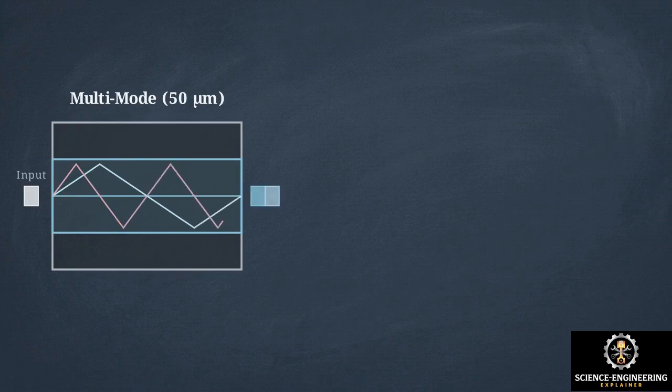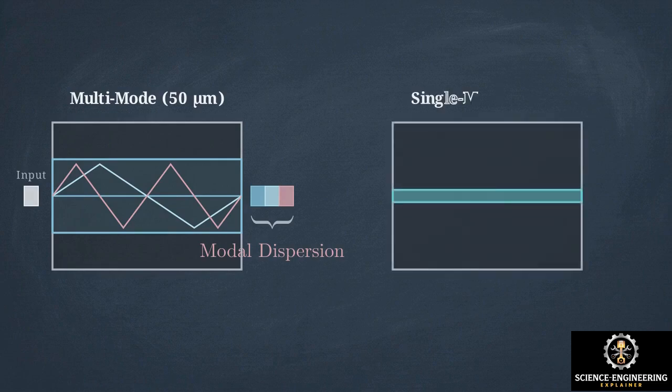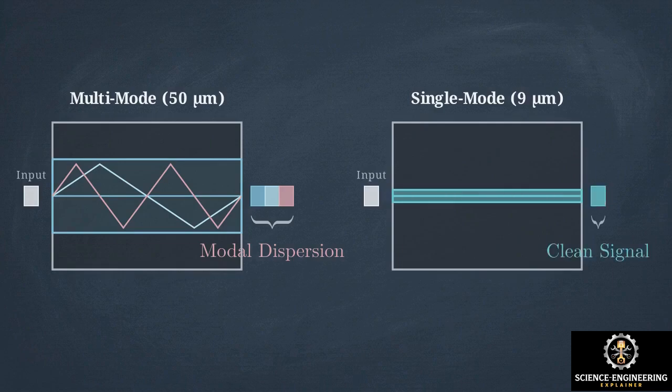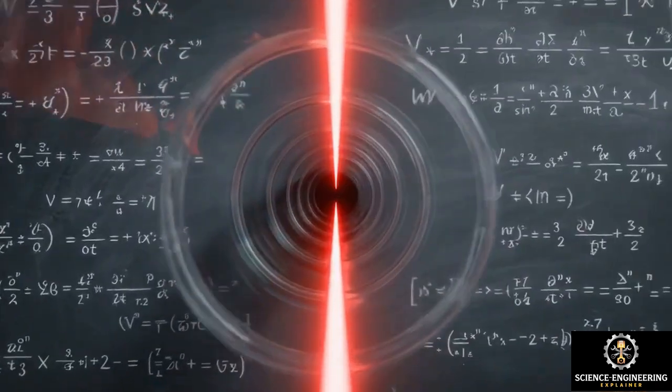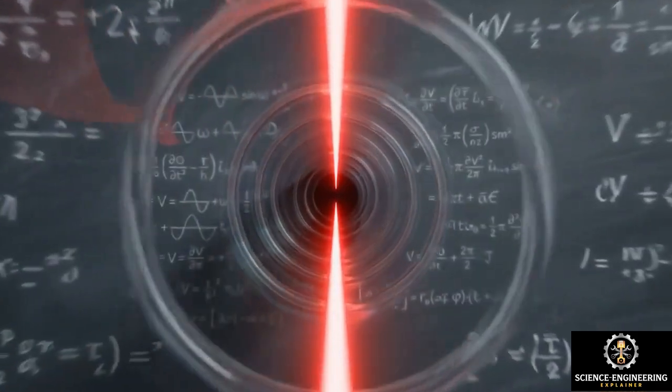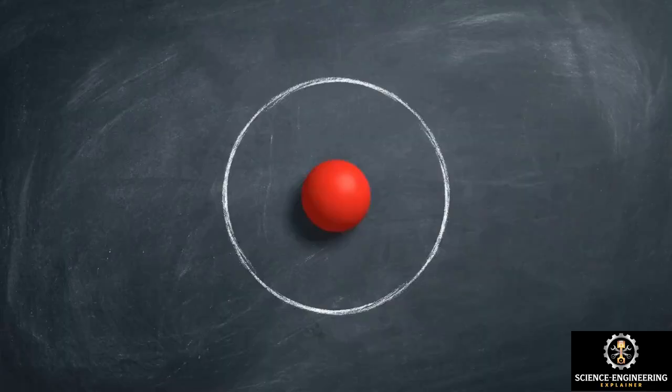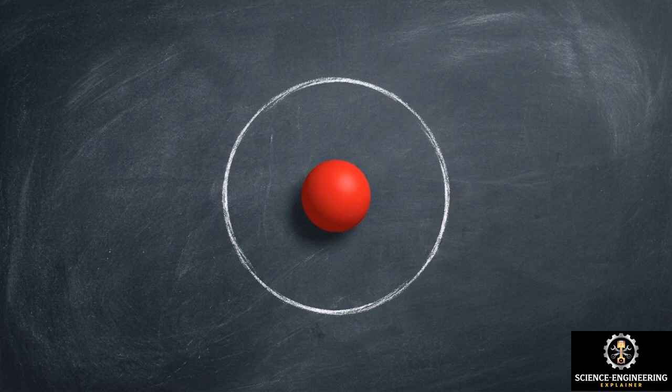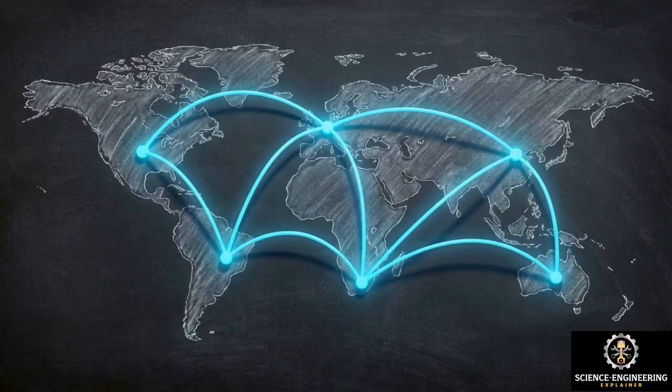A multimode fiber uses a wide central core, around 50 micrometers. This allows light to bounce at steep angles, creating multiple paths. Arriving at the receiver at different times causes severe modal dispersion. To solve this, engineers manufacture single-mode fiber with a microscopic 9 micrometer core. This extreme spatial confinement forces the light to propagate in exactly one path down the absolute center of the core. By allowing only one mode, modal dispersion is mathematically eliminated. Because it preserves pulse integrity, single-mode architecture is utilized exclusively for high-bandwidth, long-distance interconnects.